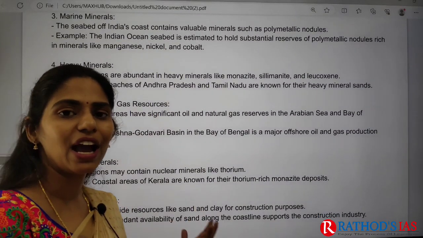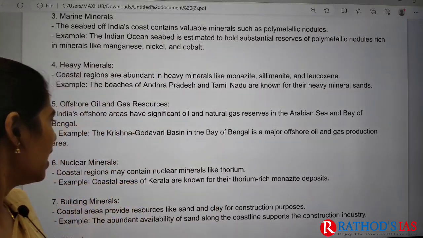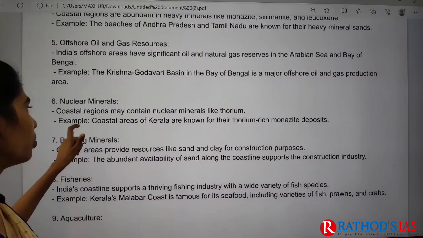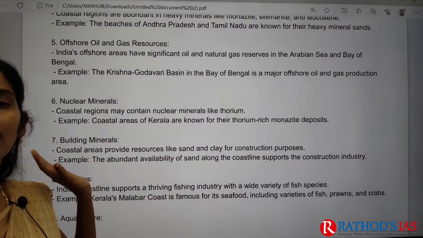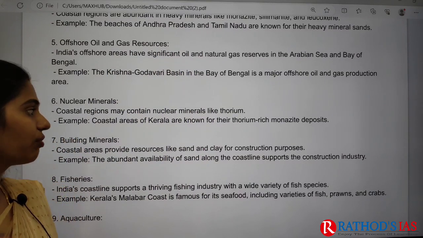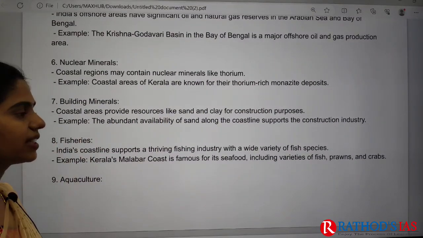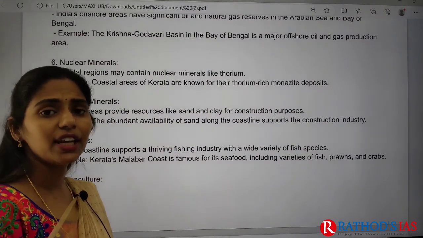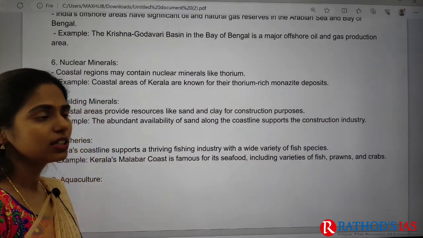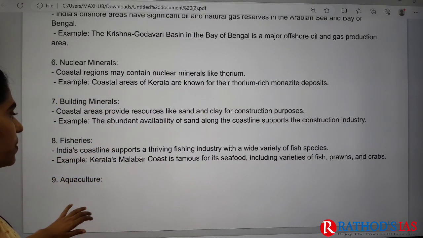For example, we have the Krishna Godavari basin. And next, we are also getting thorium, which comes under our nuclear minerals, especially in the state of Kerala. It is very much famous. And we can also get sand and clay, which are very helpful for construction purposes.